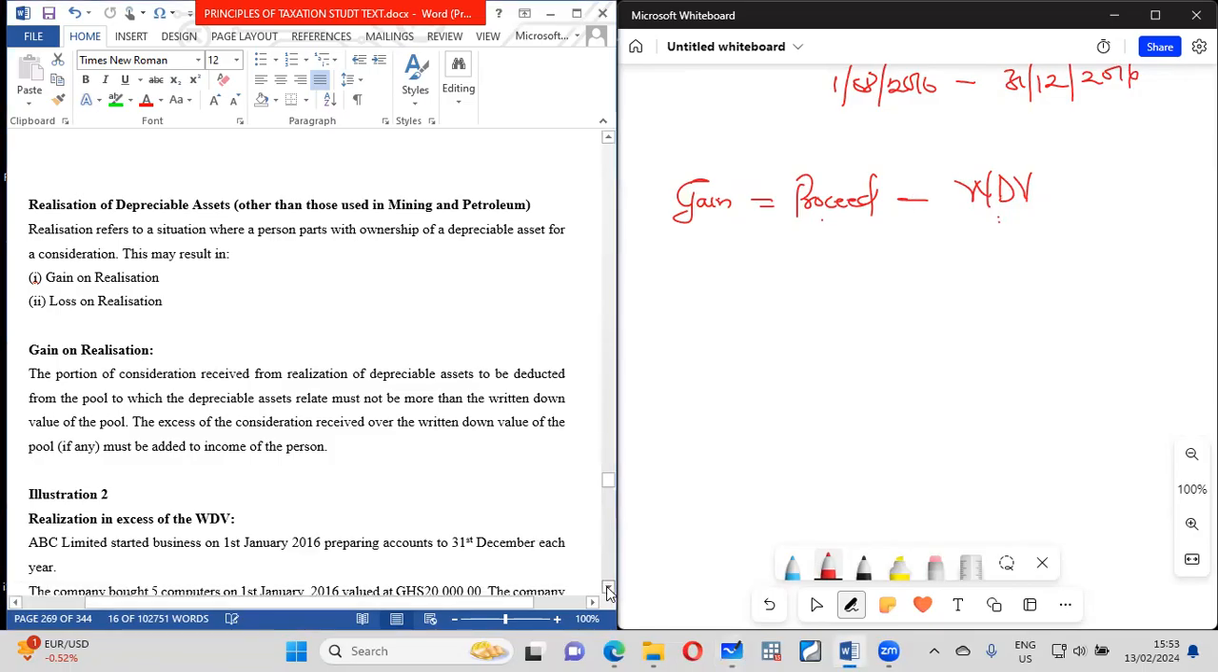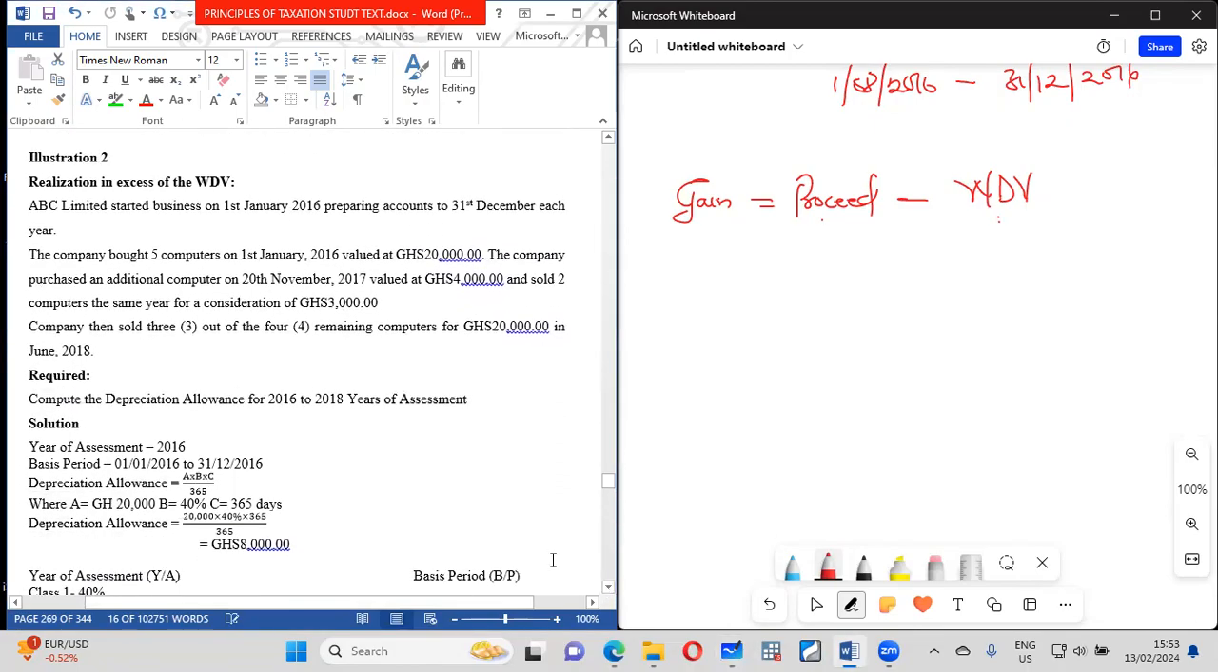But there are certain things we need to understand over here. So watch this. They said that an entity started a business. This is the day they started a business. This date is important for our capital allowance calculation. So they bought 5 computers in 2016. Then the company purchased an additional one in 2017, valued at 4,000. Then they sold in the same year for 3,000. So here we will have 2 years of assessment, and we are asked to compute depreciation allowance for these 2 years. So what will happen?